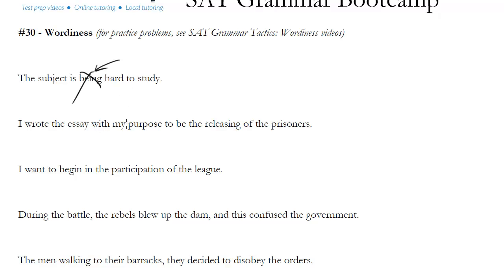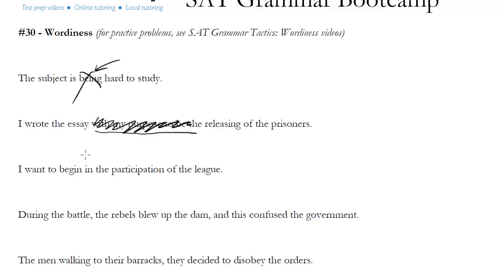I wrote the essay with my purpose to be the releasing of the prisoners. So notice, I wrote the essay with my purpose to be is a wordy way to make this connection between these two parts. So we could, in theory, fix it, and by the way, there's a lot of ways to fix these. I'm just going to show you one of the ways. The point is that the way I fix it does make it shorter and more concise.